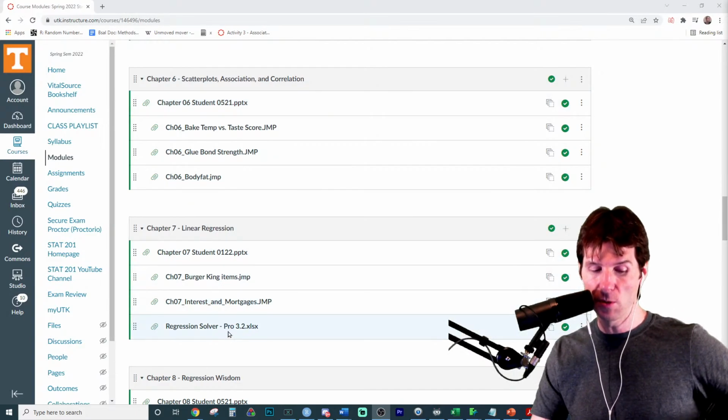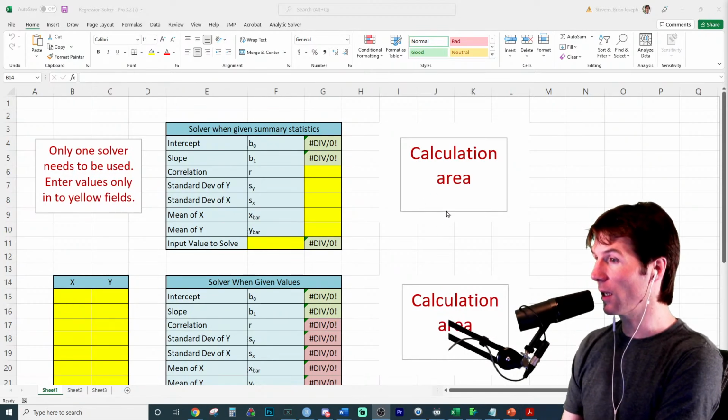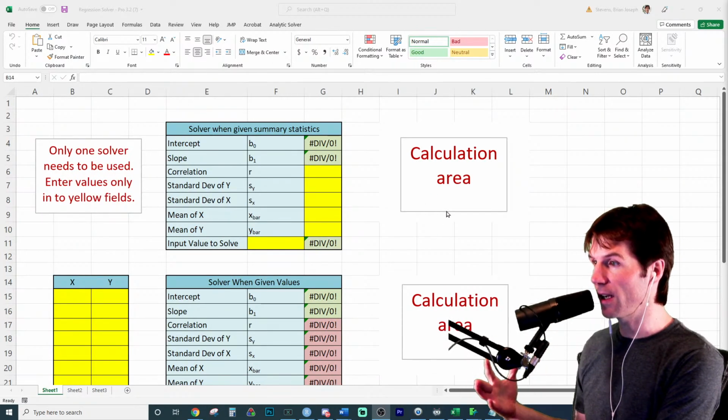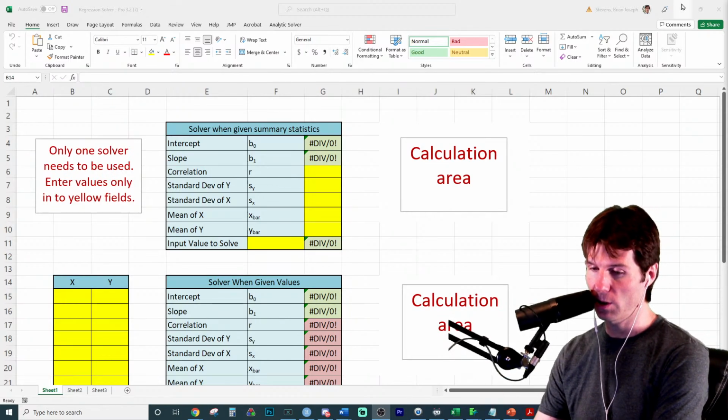And in chapter 7, you will see the Regression Solver Pro. So that's what I'm currently using right here. It'll come in use later in this question, but make sure to go and grab that now. It's going to be super helpful for this question and for a lot of other questions.